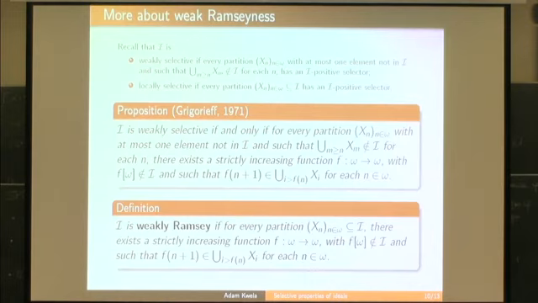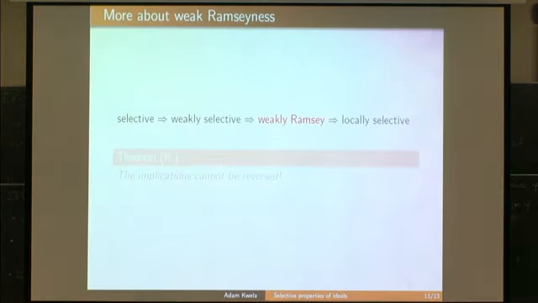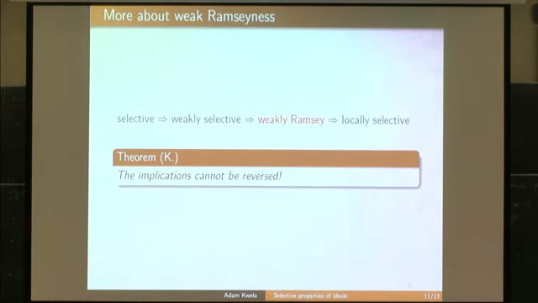But what is surprising is that weak Ramseyness is not equivalent to local selectiveness. So, okay, I said already all of that. The implications cannot be reversed. So there is a locally selective ideal which is not weakly Ramsey. These properties are very close to each other. It's hard to find such an ideal. All known examples do not distinguish these two properties, but I found one example.